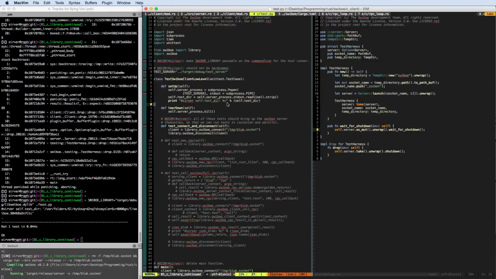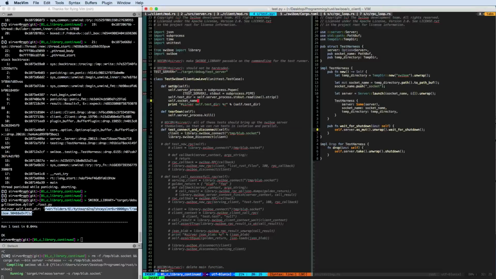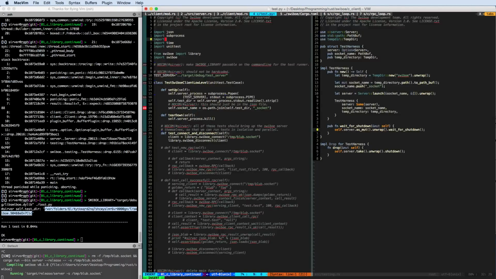So now we bring up the server and then we shut it down again and we have the correct test directory. And now we can say, well, we are not only interested in the test directory, but also in the socket name. And we know this is just the test directory, and we append underscore socket. And that's actually already iffy because this should just be in the JSON file, right? We should not construct that because if we ever change the name of the socket, then this test will break, or all of our tests will break, and that's something that we really don't want.